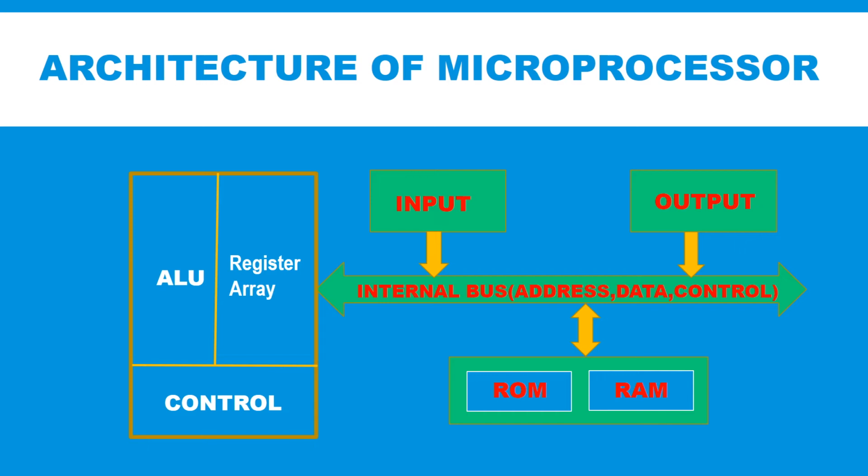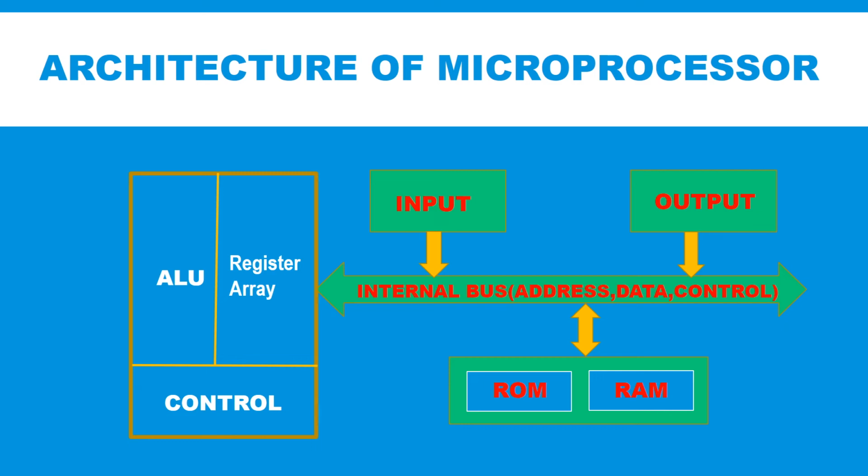The various functional units are as follows. First is the ALU, then second is control, third is register array. The ALU is used to perform add, subtract, AND, OR, XOR, compare, increment and decrement functions. The ALU cannot perform any function without control signal. The control operation is done by the control unit. Registers are used for holding data while it is being manipulated.